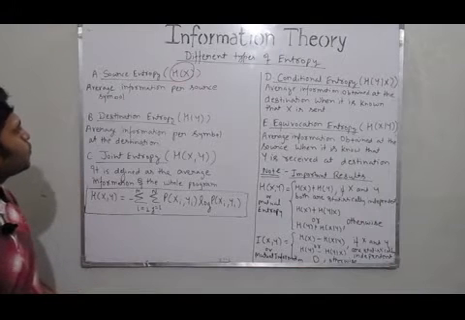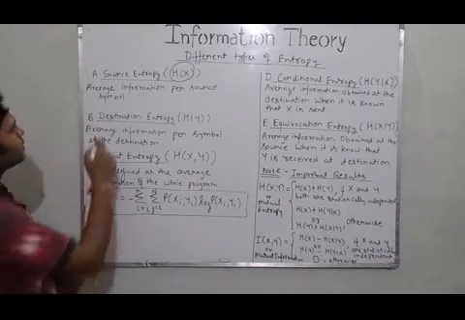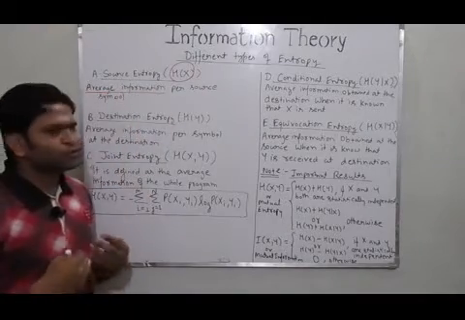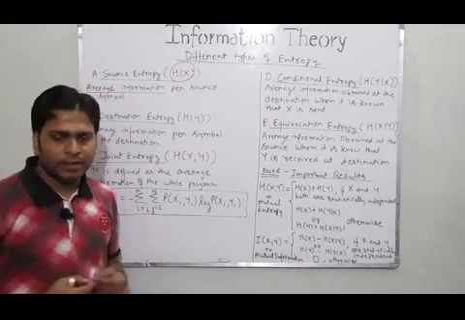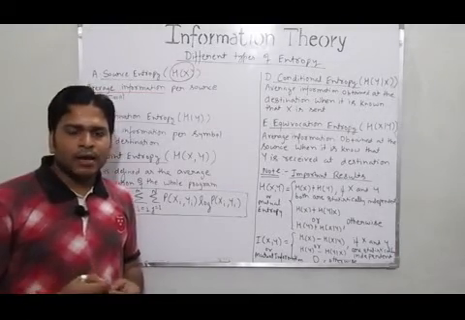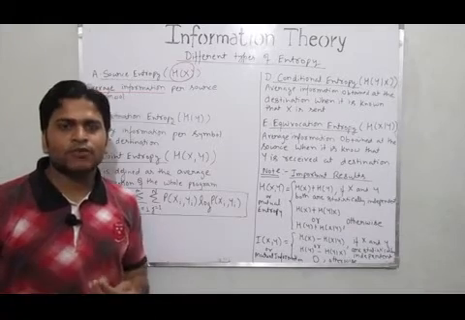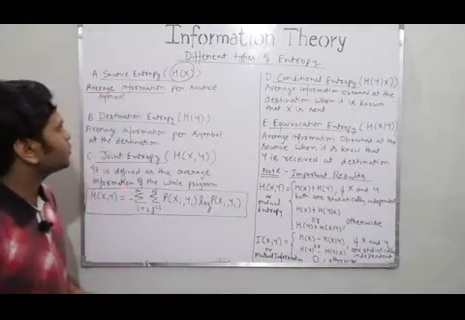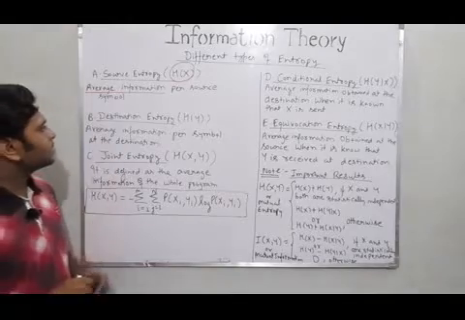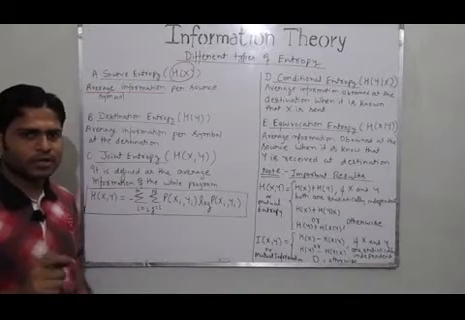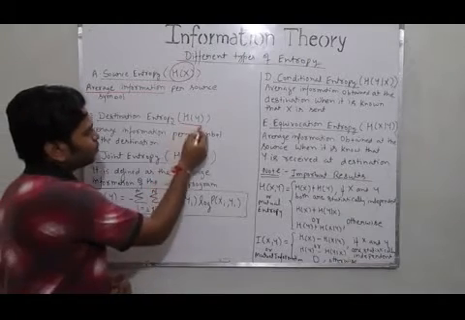And what is the definition of source entropy? The source entropy is the average information that we obtain per source symbol. Right? That means the amount of information that we obtain as a result of each source symbol gives us the source entropy. The second is the destination entropy. Destination entropy is basically represented by Hy.